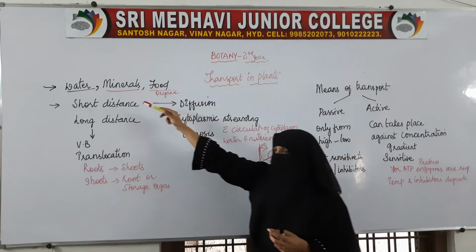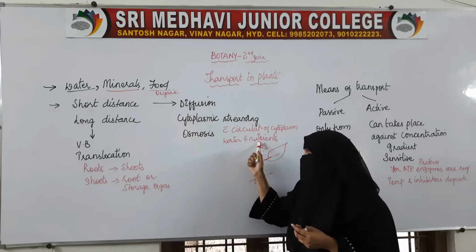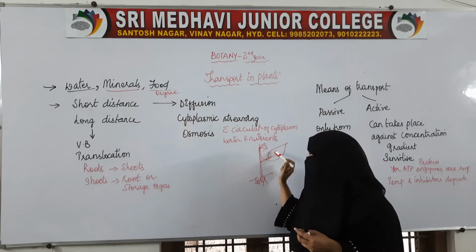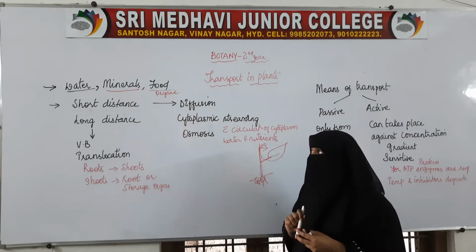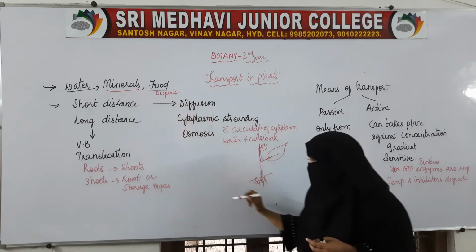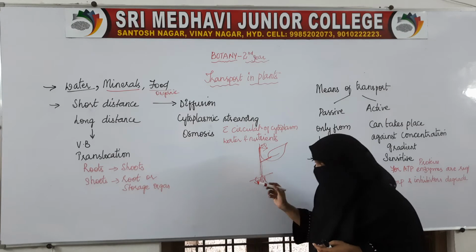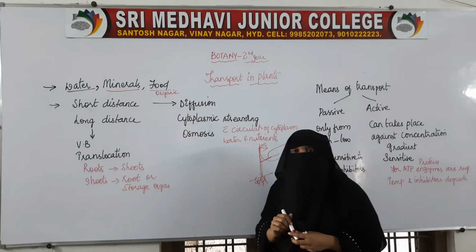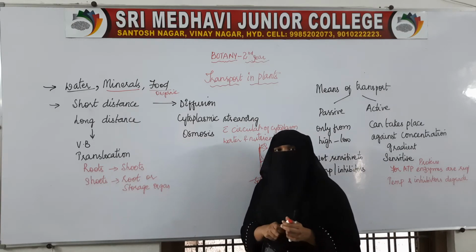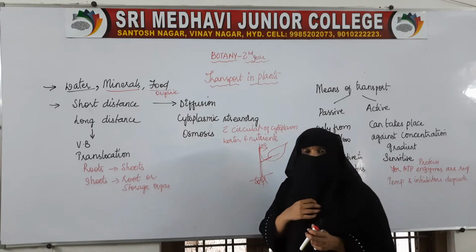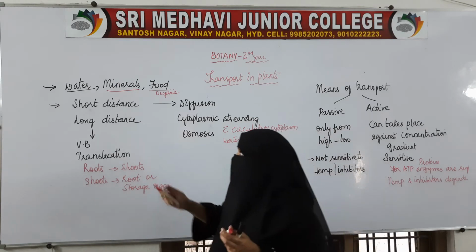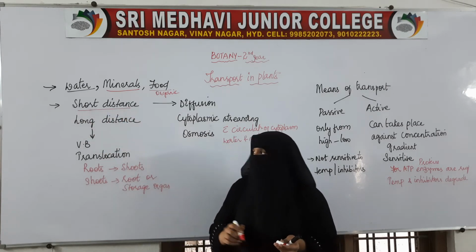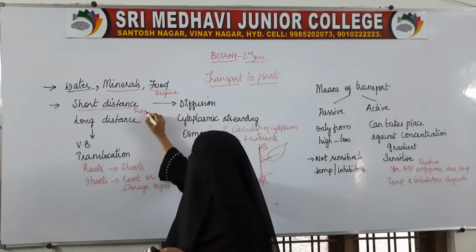We have already known water goes from roots till the tip of the shoot. The food which is produced by the leaves needs to be transported to all the parts of the plants. The minerals will be in the ground, in the soil. So along with the water, the minerals also go to each and every part of the plant. So here, if this transport of food and water is within a short distance, then it is called short distance transport.